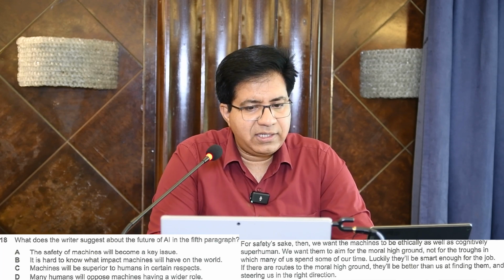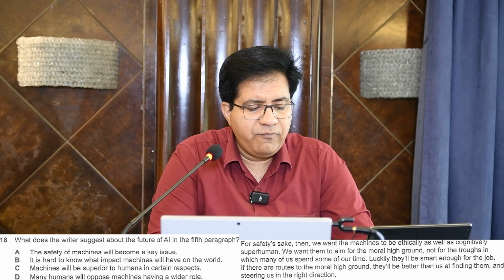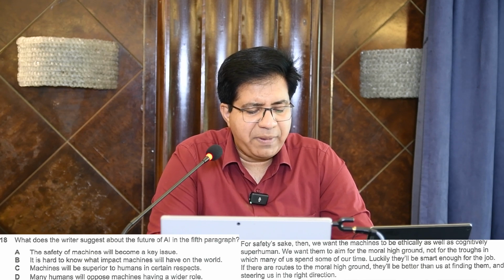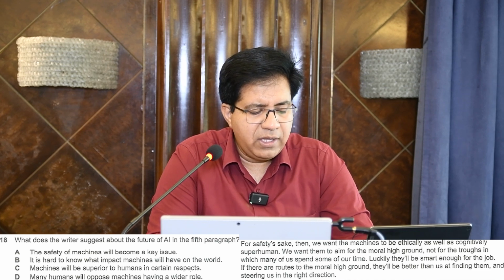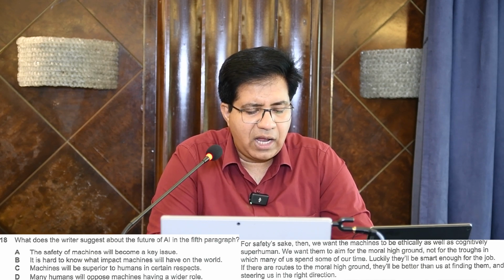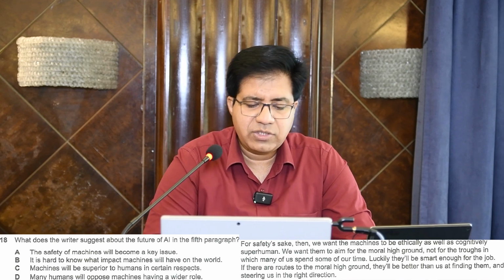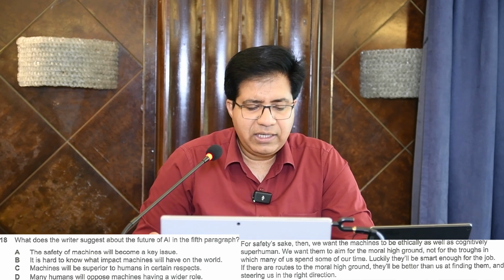For safety's sake, then we want the machines to be ethically as well as cognitively superhuman. We want them to aim for the moral high ground, not for the troughs in which many of us spend some of our time. Luckily, they will be smart enough for the job. If there are routes to the moral high ground, they will be better than us at finding them and steering us in the right direction. So, what does the writer suggest about the future of AI in the fifth paragraph?